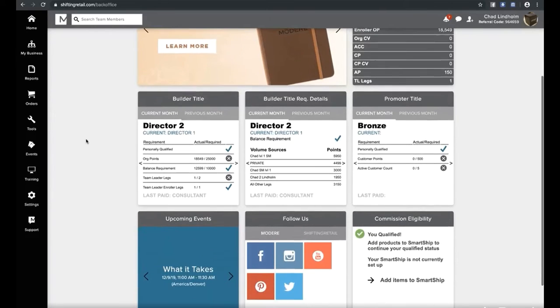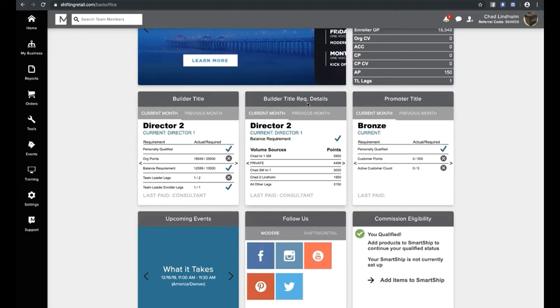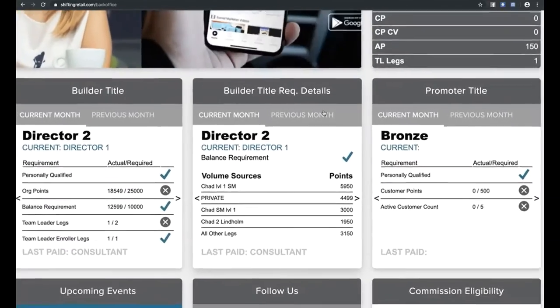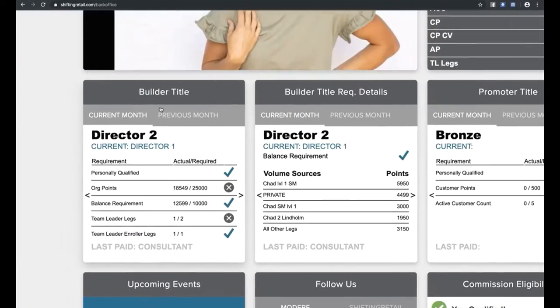In this training, we're going to focus on these. They're called tiles. These are the builder title requirements, and then also promoter titles. So let's zoom these up here, and I'll walk you through how these work. Let's start first with this builder title.